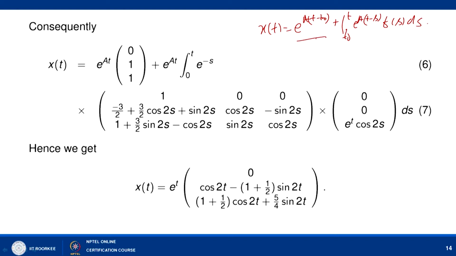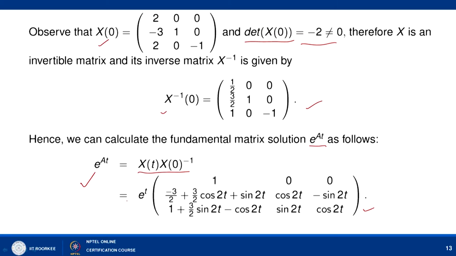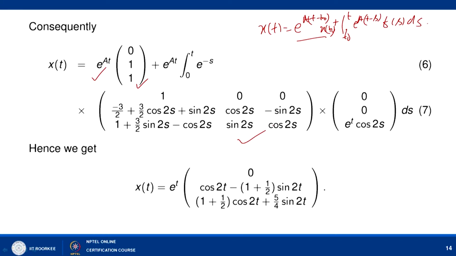So, we can write e to power A(t minus t naught) as e to power At into x of t naught, which is 0 1, plus e to power At integral from 0 to t of e to power minus As. As e to power At is given here, e to power minus As is simply replacing t by minus s, and we can write it like this.